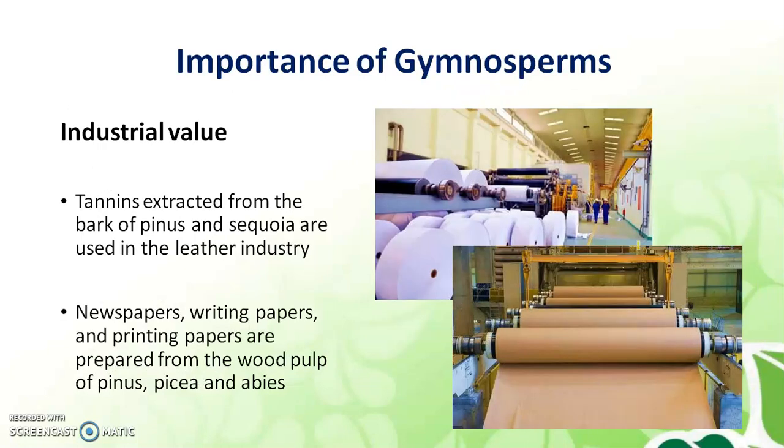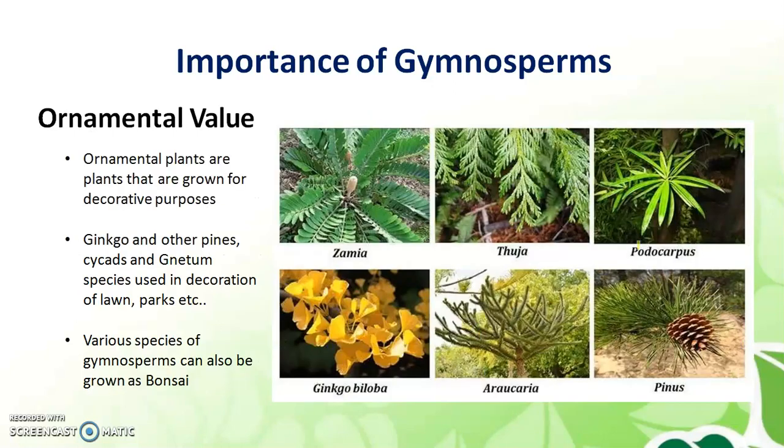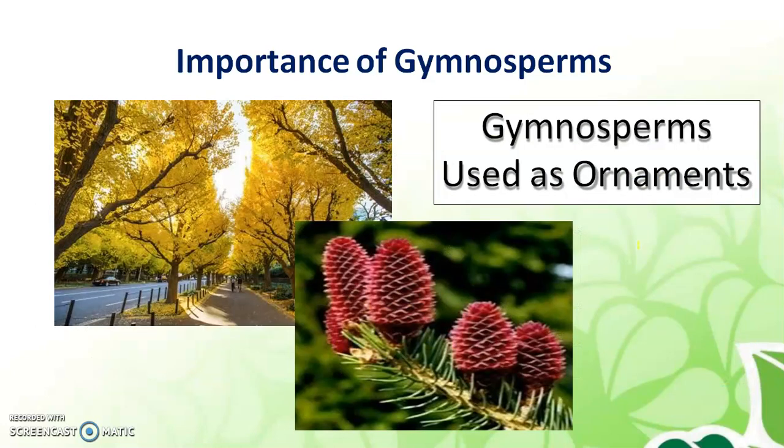Then industrial value. Tannins extracted from the bark of pines are used in the leather industry. Newspaper, writing paper and printing paper are prepared from the wood pulp of pinus, picea and abies. Then ornamental value, that means for decoration. Plants that are grown for decorative purposes are called ornamental plants. Ginkgo, pine, cycads and Gnetum species are used in decoration of lawns, parks, etc. Various species of gymnosperms can also be grown as bonsai.